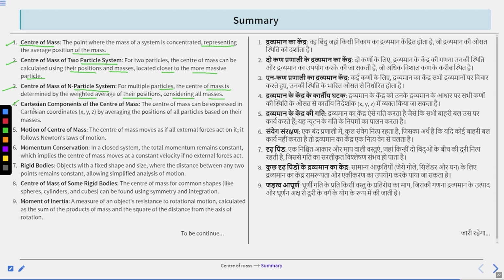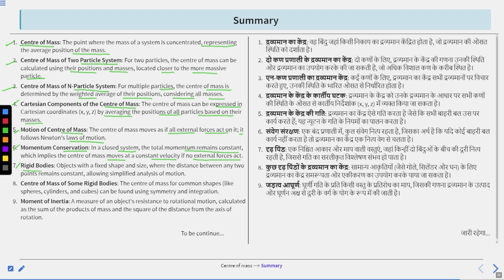Fourth is Cartesian components of the center of mass. The center of mass can be expressed in Cartesian coordinates x, y, z by averaging the position of all particles based on their masses. Fifth is motion of center of mass. The center of mass moves as if all external forces act on it. It follows Newton's law of motion. Sixth is momentum conservation. In a closed system, the total momentum remains constant, which implies the center of mass moves at a constant velocity if no external forces act.